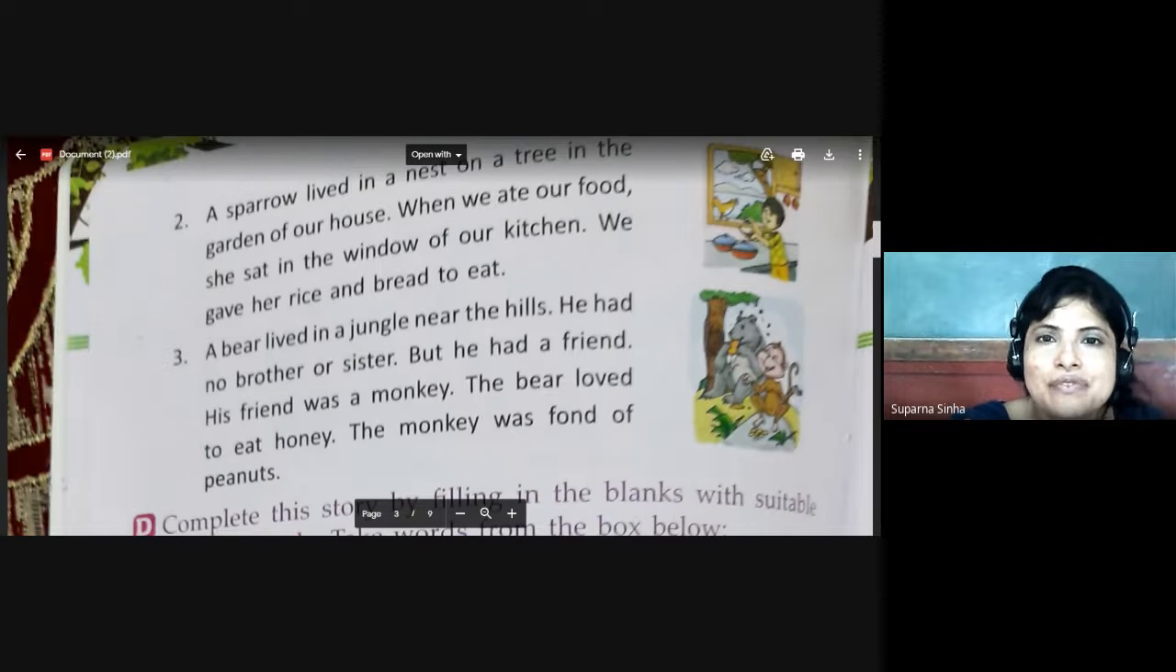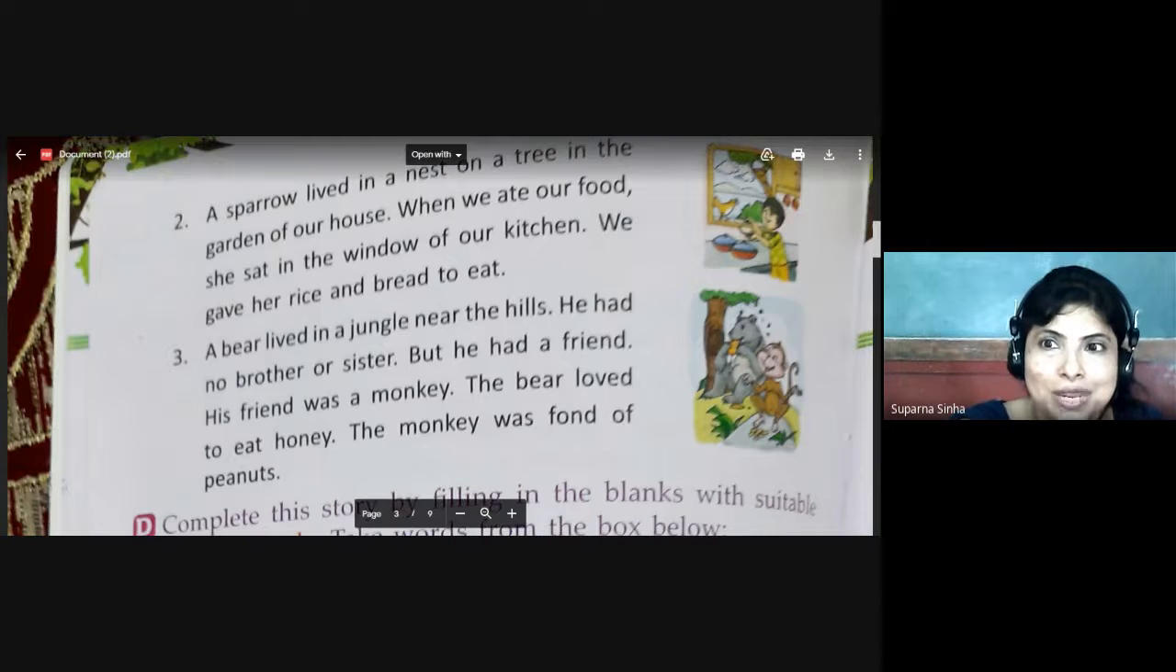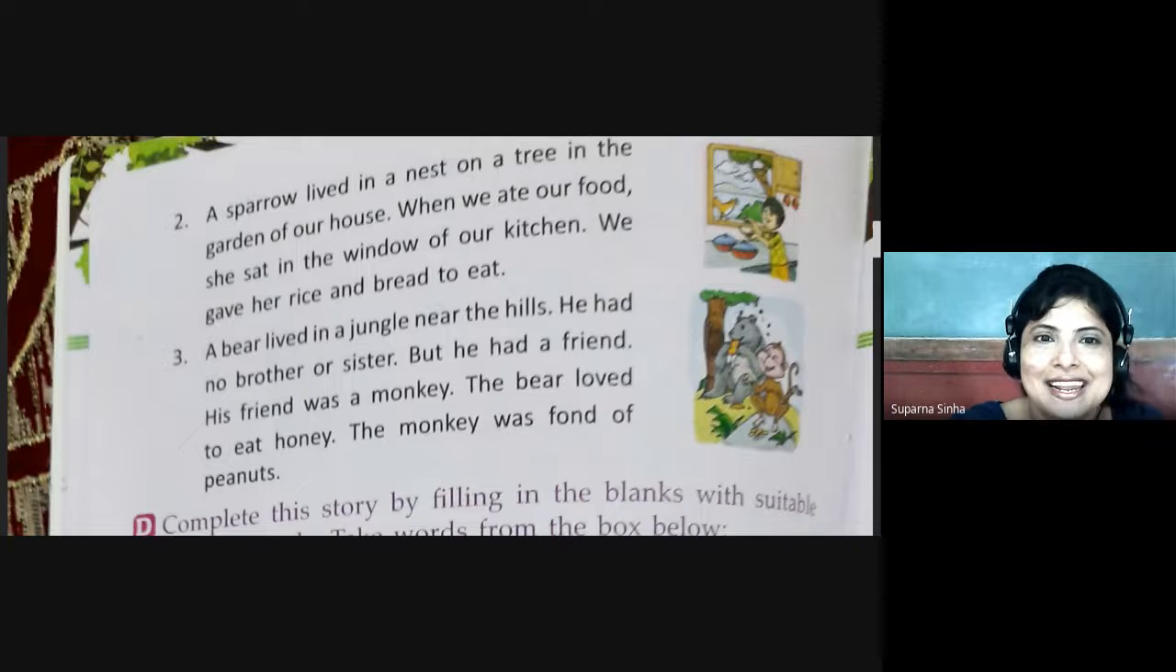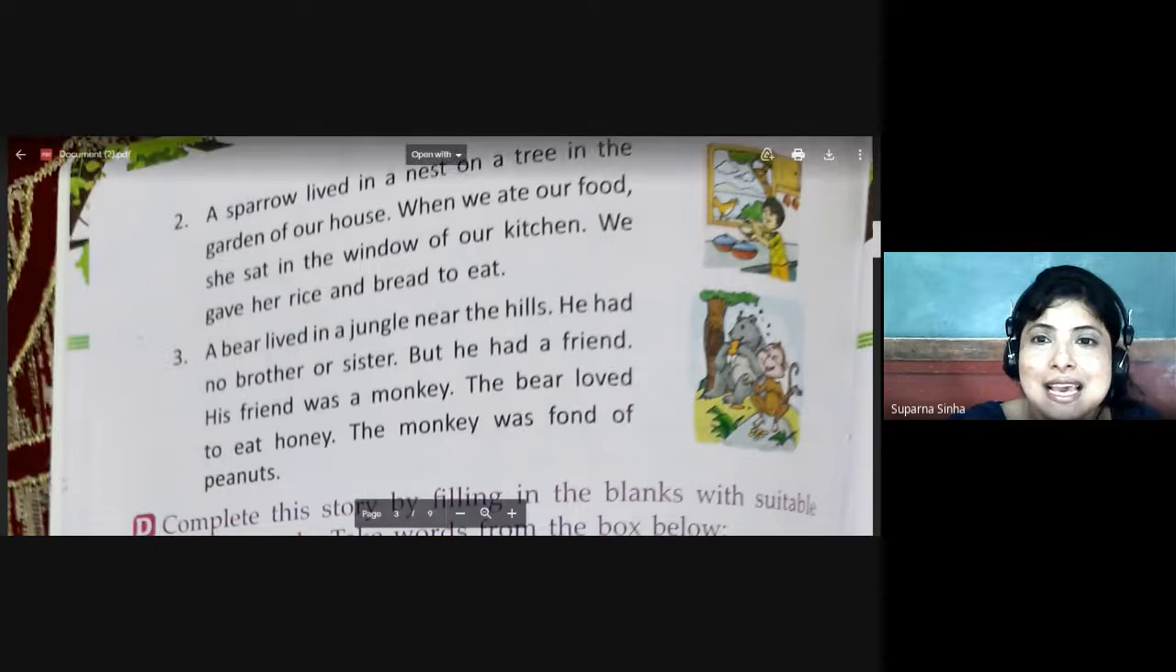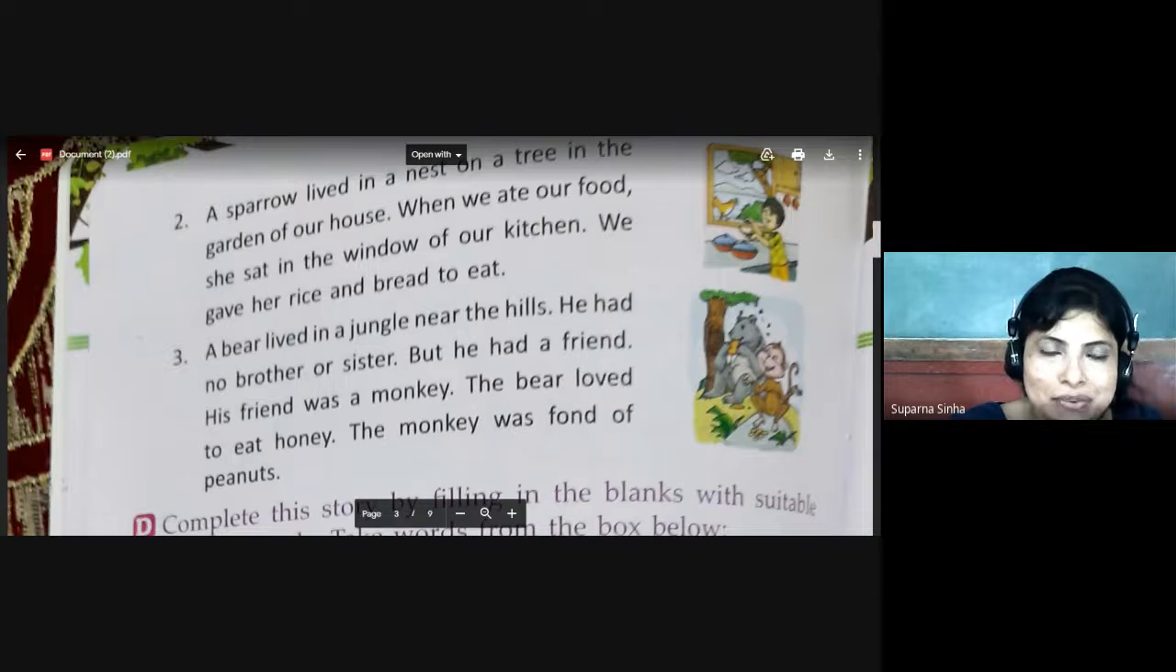A sparrow lived in a nest on a tree in the garden of our house. When we ate our food, we sat in the window of our kitchen. We gave her rice and bread to eat. So children, so many naming words: sparrow, bird, nest, the place, tree is also a place, garden is also a place, house is also a place. Now, window, yes, window is also a place, kitchen also a place. We gave her rice, thing, bread, thing. So these all are naming words.